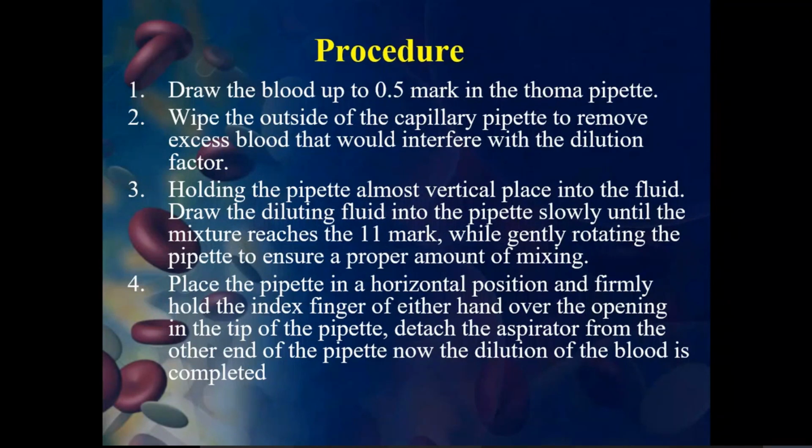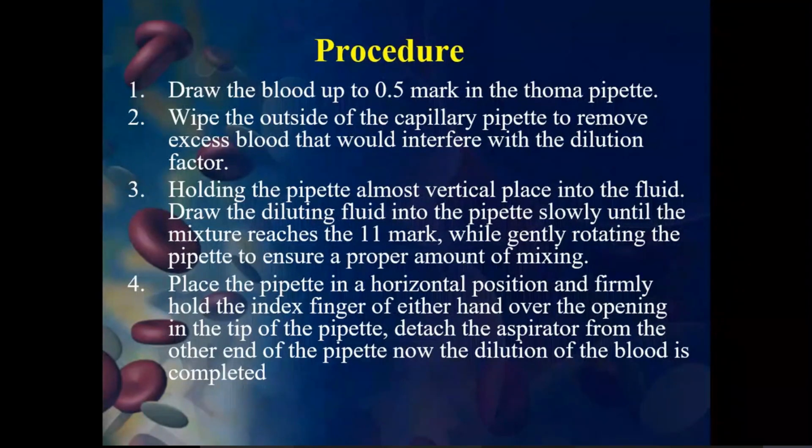Then the procedure for counting white blood cells is to draw the blood up to the 0.5 mark in the thermopipette. So that means we have to take the thermopipette and draw the blood. Take the blood which is just obtained, or you can also say EDTA added blood, and draw it up to the 0.5 mark using the thermopipette.